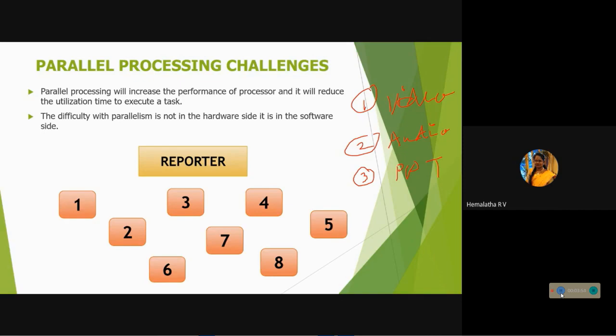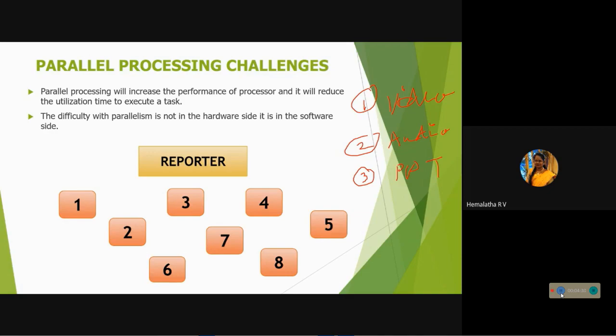Because the main thing here is the application program. I told you it is not in the hardware, it is only on the software side. So what makes parallelism difficult on the software side? Your application program. The main important factor is the application program. You have to rewrite the program to complete this multifunctional task. You have to rewrite your application program to execute this multifunctional task or process using a multiprocessor. This is the main task done by the software side.